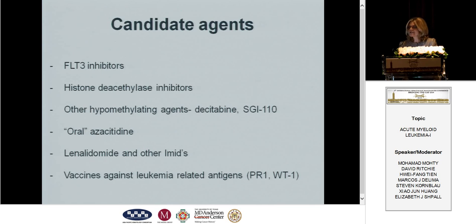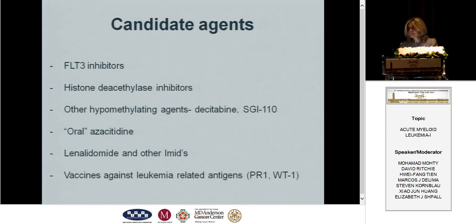So what are the candidate agents to give post-transplant that might potentially eradicate relapse? You heard from Steve Kornblau about a number of FLT3 inhibitors. They may be more effective in the post-transplant setting than they are as single agents up front, and a number of groups are looking at sorafenib and AC220, the data to be forthcoming.